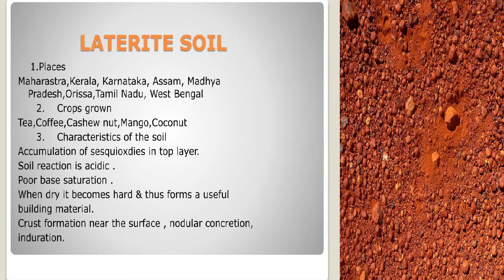The next one is laterite soil. This kind of laterite soil is found in very heavy rainfall regions, and in summer the temperature is too high, so it is found in areas with high temperature and heavy rain. The rocks found in these areas are rich in lime as well as silica. Lime and silica easily react with water and flow out of the rock.